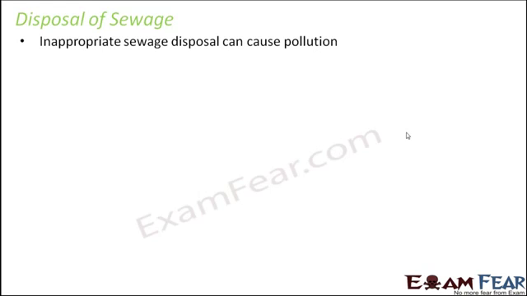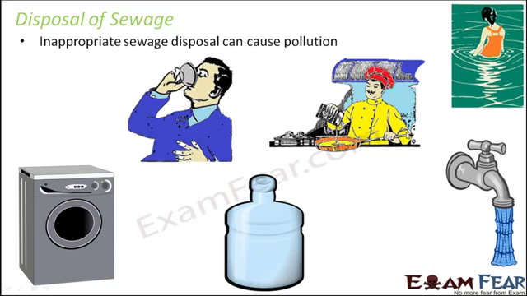Inappropriate sewage disposal can cause pollution, and this pollution can harm us in a number of ways. Let us look at some of the disadvantages of the sewage on us, some of the harmful effects. This water which might get polluted might be used by us for cleaning our body, for cleaning ourselves. So we are basically using dirty water to clean ourselves. The same water could be used for cooking or for preparing various drinks. It can be directly used for drinking. It can be used for washing clothes. So there are so many different ways wherein we use the water.